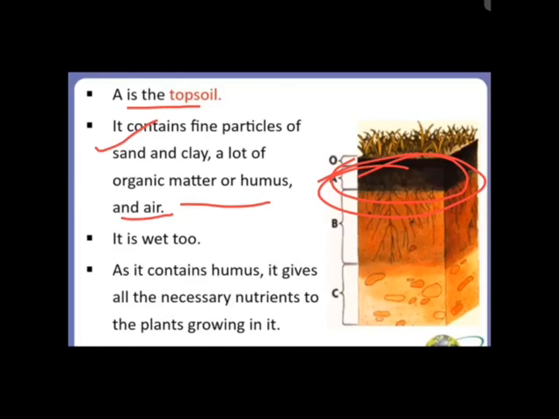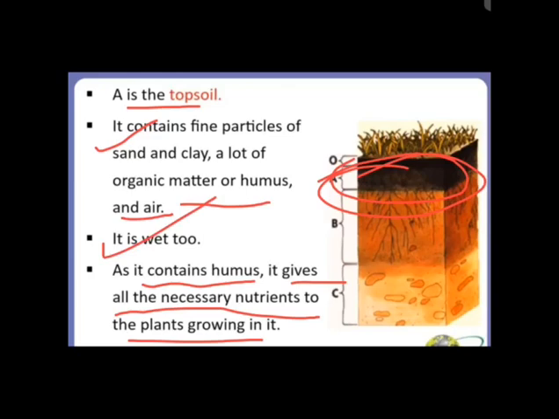And why is the topsoil dark in color? Because humus is present in it. Due to the presence of the humus, this layer is dark in color, and this humus is rich in nutrients and it is very good for plants. Okay, so it contains humus and it gives all the necessary nutrients to the plants growing in it. It is wet too, so the topsoil is wet.